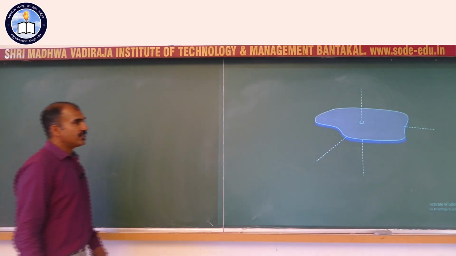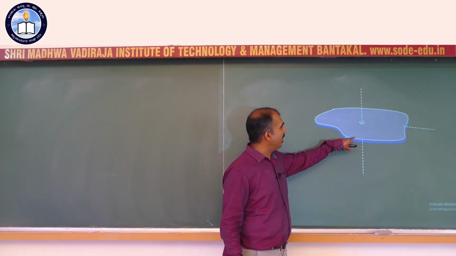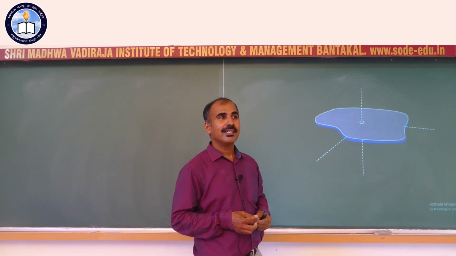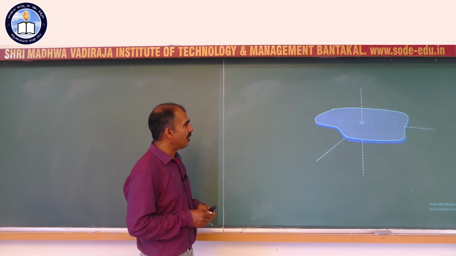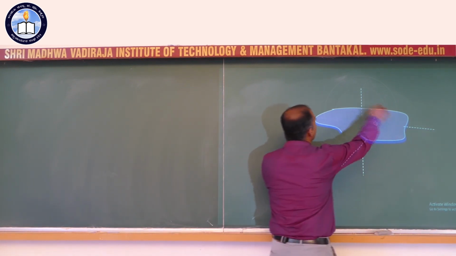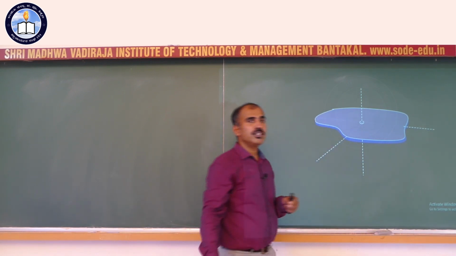Okay, now let's talk about a plane lamina. You know what a plane lamina is? It is a flat body, like a 5 rupee coin is a plane lamina. Now we have one such plane lamina here. Consider the plane lamina. It can be of any shape on the side, but on the top and bottom it must be flat.